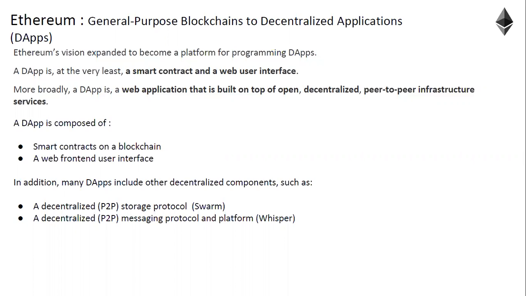Other than that, there are many dApps which include multiple decentralized components like a peer-to-peer storage protocol called Swarm, and a peer-to-peer messaging protocol called Whisper. So Swarm, Whisper, IPFS, there are multiple decentralized components developed by other developers, which can be used in dApps.